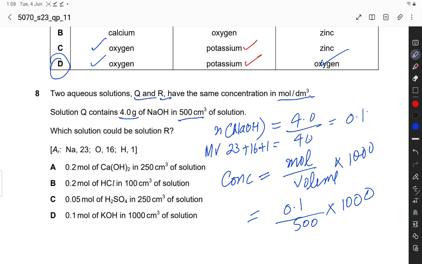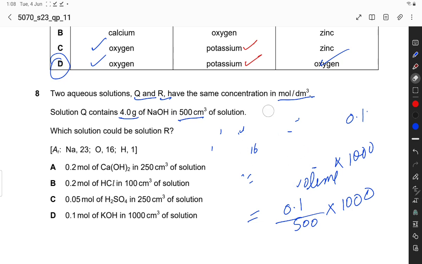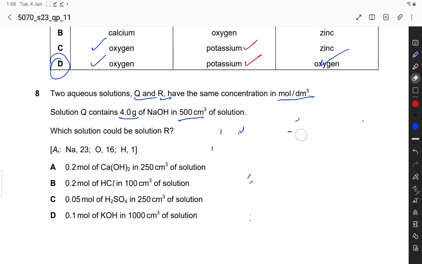The concentration of sodium hydroxide is 0.2 mole per dm cube.